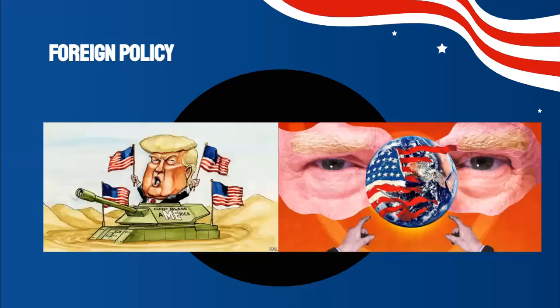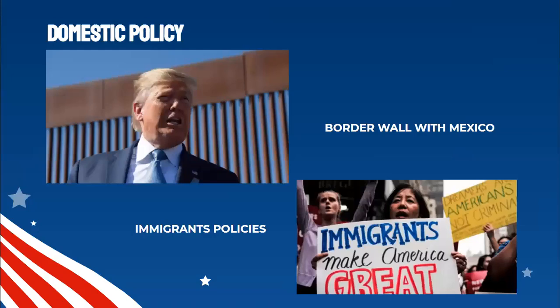The border wall with Mexico. President Trump made a promise to complete a wall in the 1,954-mile US border with Mexico, a wall that would be between San Diego and Tijuana. It was originally authorized in 1996, and during the George W. Bush administration it built 615 miles of walls.